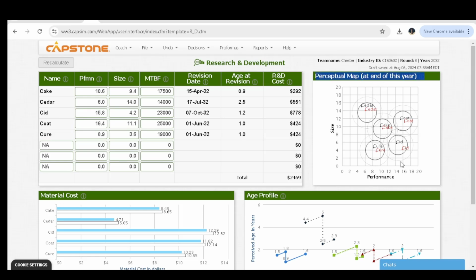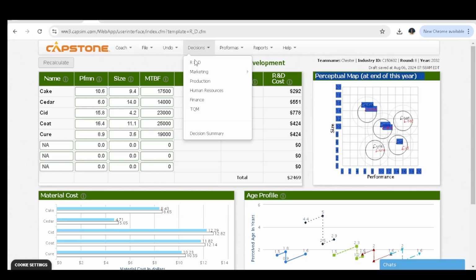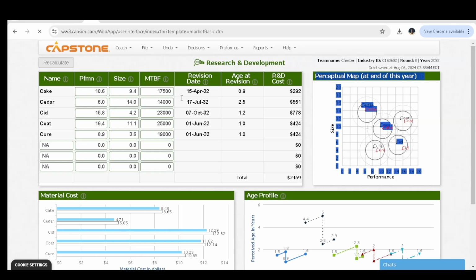On the right hand side, you can see the perceptual map, and here you can see the new positioning of the products in red. Next is the marketing department, and the marketing department is divided into two: the pricing, and the promotion and sales. So we shall start with the pricing and forecast.